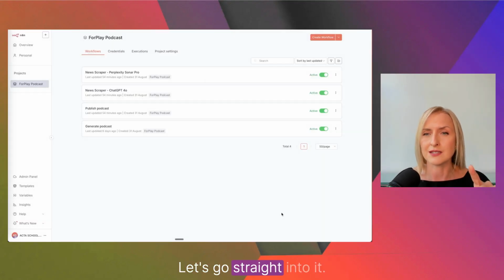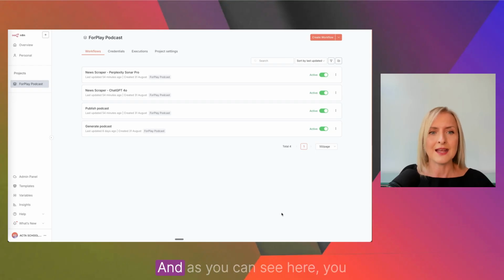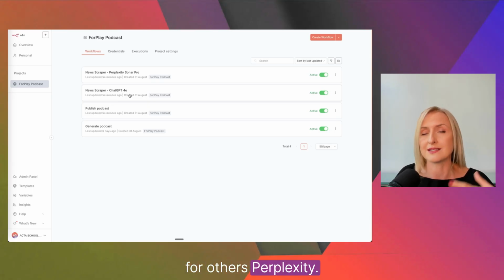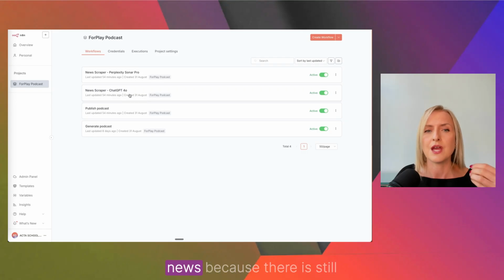Let's go straight into it. It's built using N8N, and as you can see here, you have 4 different automations. The first one is News Scraper using Perplexity and ChatGPT. I tested this a lot. For some industries, ChatGPT works better, for others, Perplexity. So we give a choice and we have a diversity of news, because there is still a little bit of subjectivity.